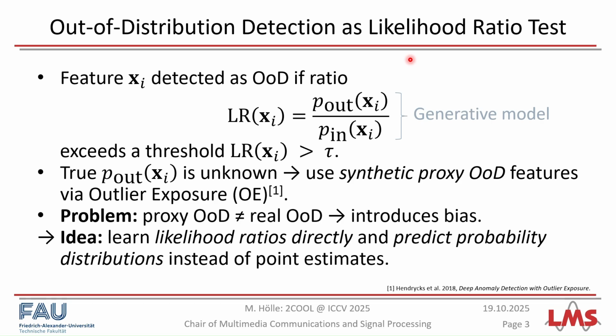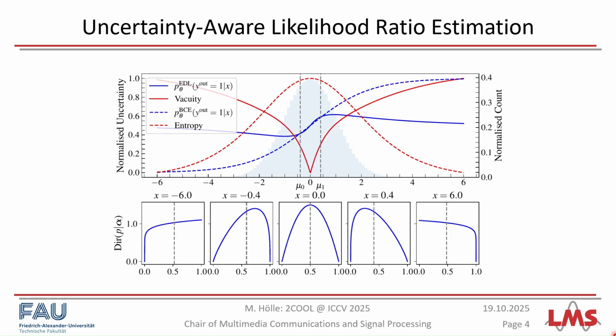The key idea in our paper now is, instead of relying on generative modeling, to directly learn this likelihood ratio via a binary classifier and predicting probability distributions instead of point estimates. How this looks is exemplified here in this example, where our in distribution and out distribution are two Gaussian distributions, each centered at these means μ0 and μ1. On this toy data, we train a binary classifier and our method.